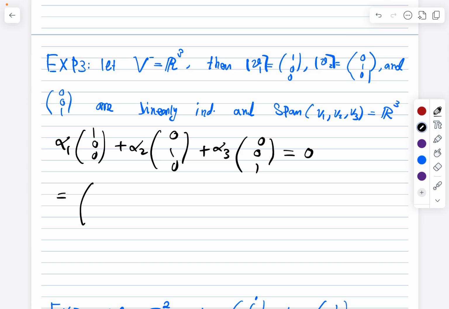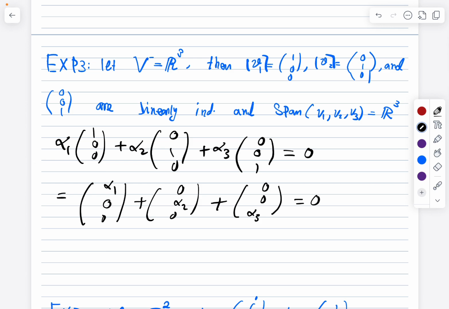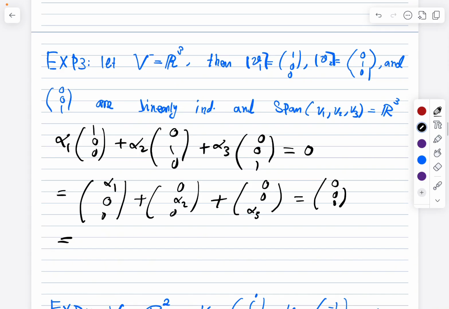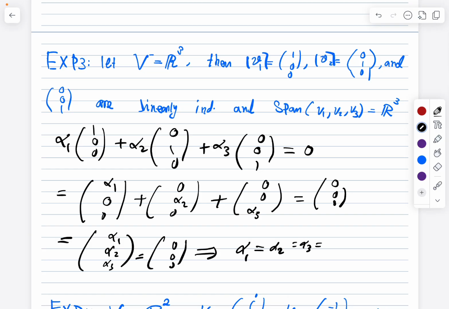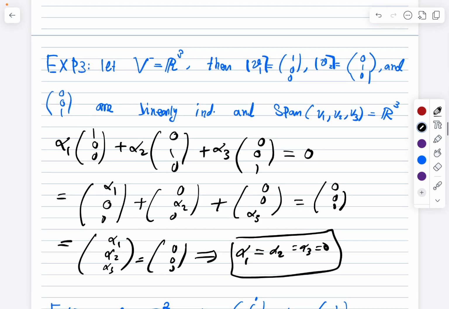So we get alpha 1 0 0 plus 0 alpha 2 0 plus 0 0 alpha 3, and this is equal to 0. Of course, here when we write the 0, we mean the zero vector. So actually it is 0 0 0 like this. Now we just sum. So alpha 1, alpha 2, alpha 3 is equal to 0 0 0, which means that alpha 1 is equal to alpha 2 is equal to alpha 3 is equal to 0. So indeed they are linearly independent.